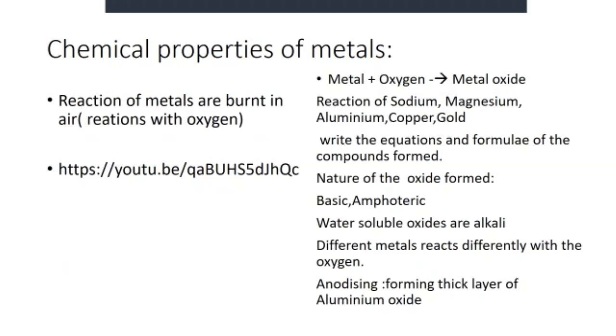We can say they form metal oxide. Please take your notebook and write down the reaction of metal. In the place of metal, write the symbol of sodium plus the symbol of oxygen and form what product. Write the formula and name of the compound that will form.